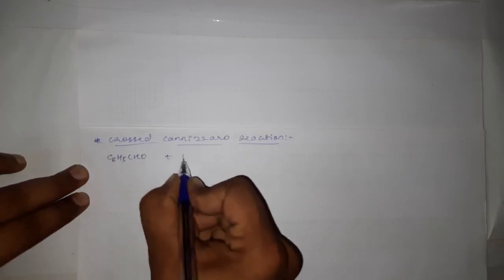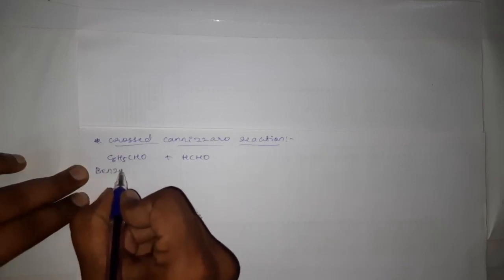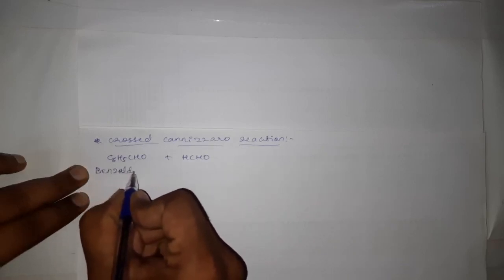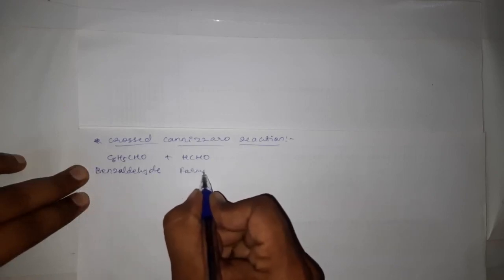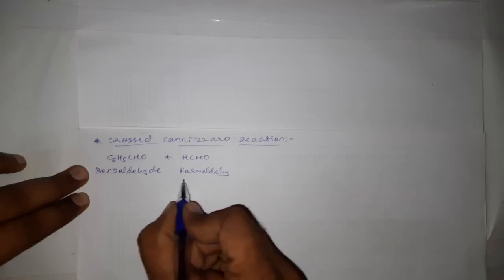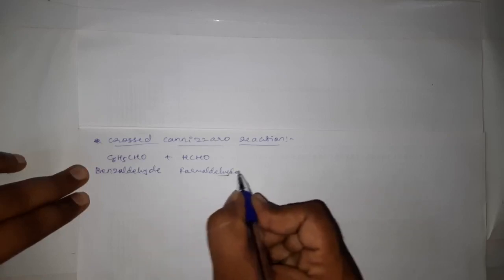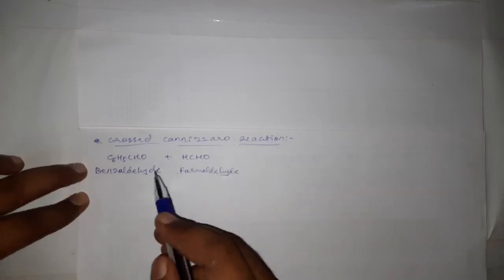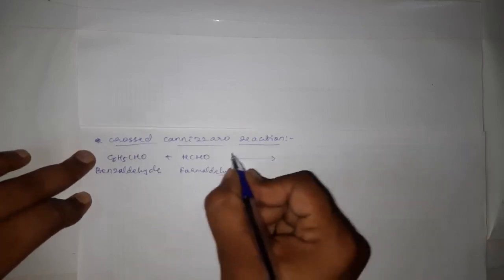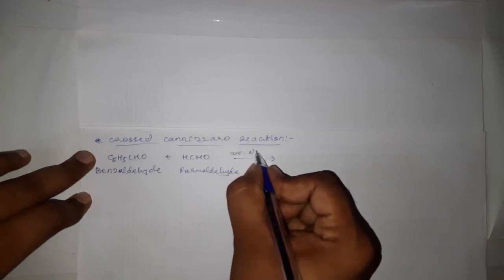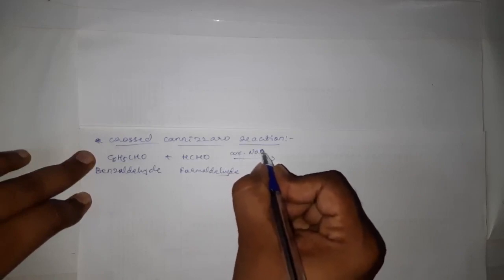But when we use two different aldehydes which have no alpha hydrogens, like benzaldehyde and formaldehyde, in presence of concentrated alkalis like sodium hydroxide,